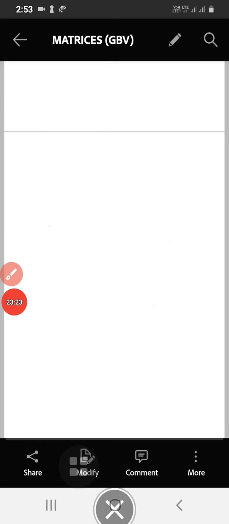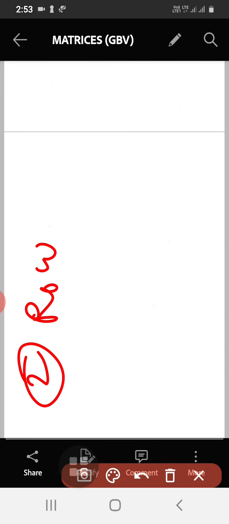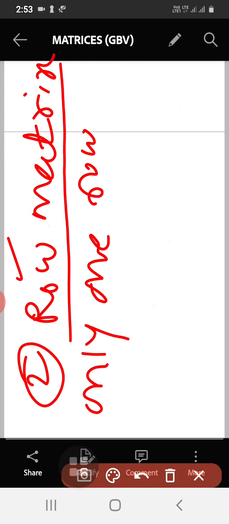So now the second one, let me take row matrix. As the name itself says, a matrix which has only one row is called a row matrix. It may have any number of columns.